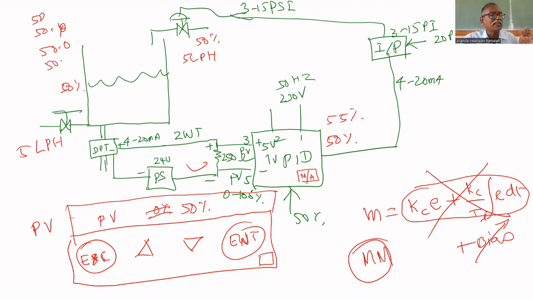After that, it starts increasing: 50.4, 50.9, 51, 52, 53. Like that, let us assume that it increases and settles at 60. How to find whether it is settled or not? The last digit only oscillates. It means settled. So now, first part almost over. The same way, we did the experiment in transducer lab, finding time constant of RTD.